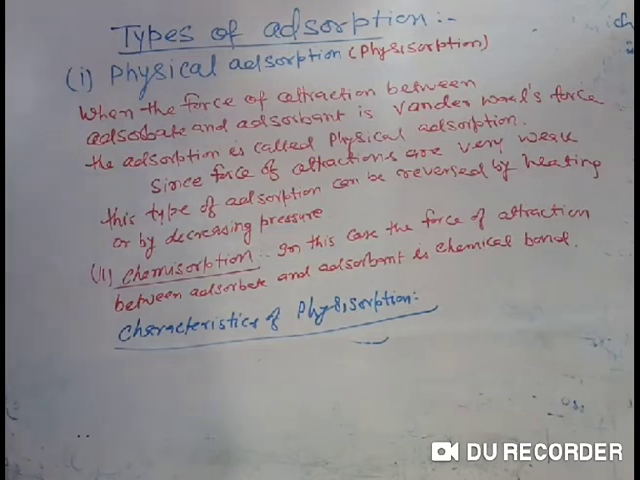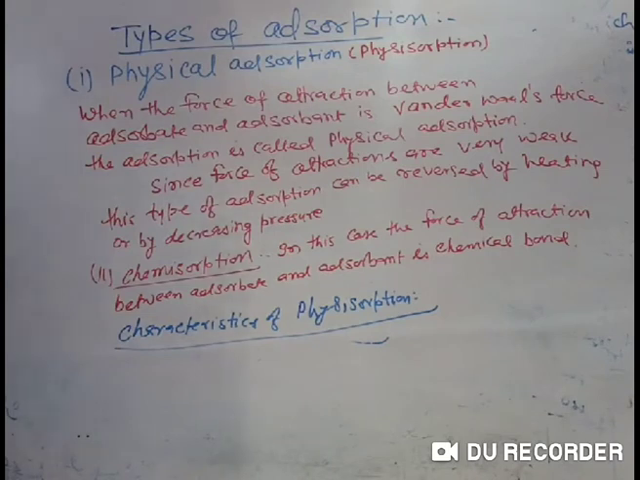Also, the chemical bond is much stronger than the physical force of attraction. That's why in this case the adsorptions cannot be reversed, meaning the adsorbed substance cannot be removed from the surface of adsorbent. For example, when oxygen is chemically adsorbed on the surface of aluminum, the surface of aluminum gets converted into aluminum oxide.